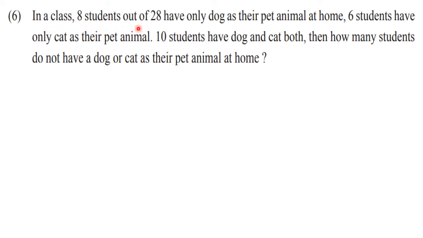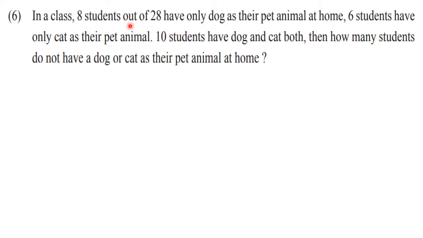See here, the total students are provided as 28 here. But this 28 is not giving us n of A union B. It is the number of elements in the universal set. Why? Because here we can see 3 types of students in the class.